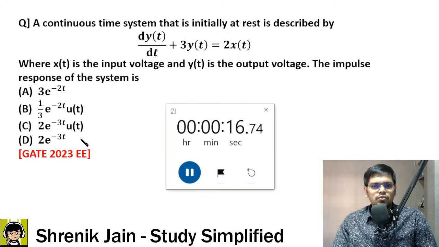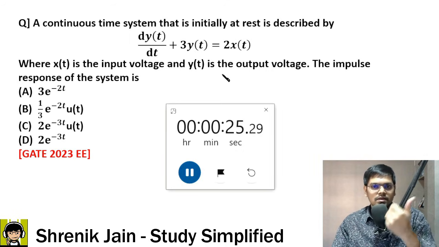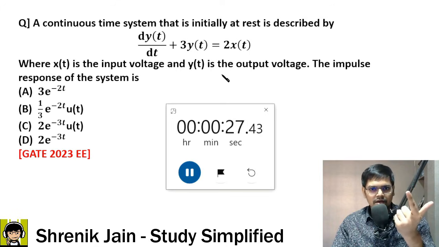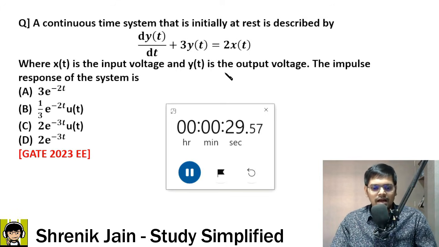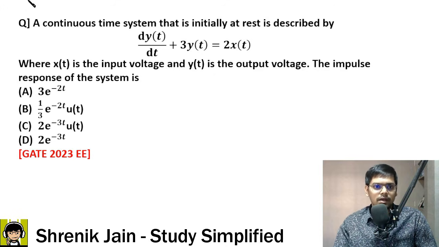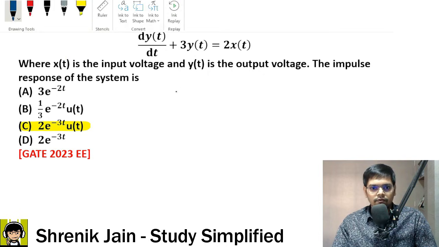So you have to just find h of t. Two-step process. First step, take Laplace of this equation, rearrange and get h of s. Second step, inverse Laplace transform. Got it? H of t, the answer is, if you are saying Calcutta, yes, Calcutta is absolutely correct. Okay. Now, those students who were not able to solve, focus here.